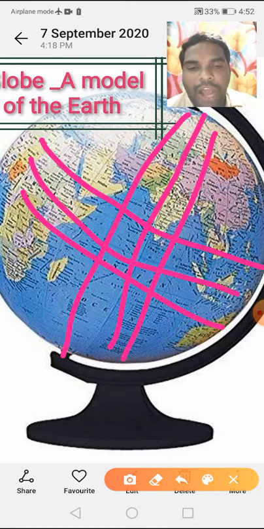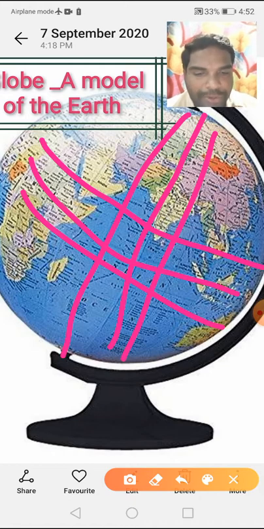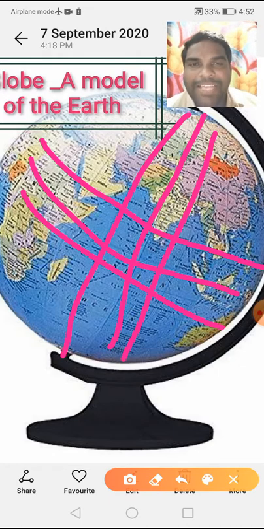Understand children? Now we will look at the most important lines on globe. The concept of lines on the globe are called latitudes and longitudes. Understand children? Yes. With the two poles, they were well known to our Indian ancestors like Aryabhatta, who used terms to explain the places by using these lines.